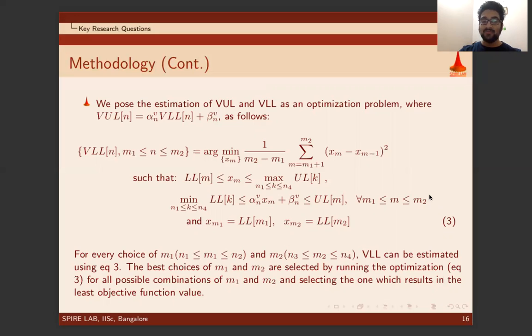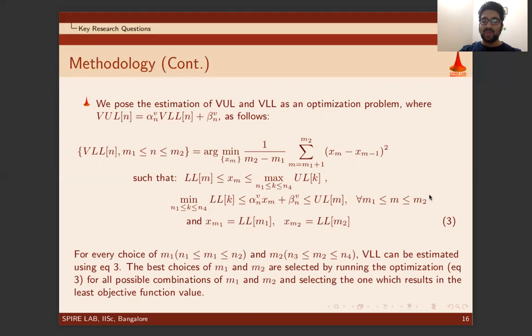VLL should lie above the given LL, and VUL should lie below the given UL, as per the definition of the virtual lip trajectory. The upper limit of the VLL is set to the maximum value of UL in the extended C region. Similarly, a lower limit on the VUL is set to the minimum value of the LL in the extended C region. The boundary constraints ensure the estimated VLL matches with the LL outside the estimated region.